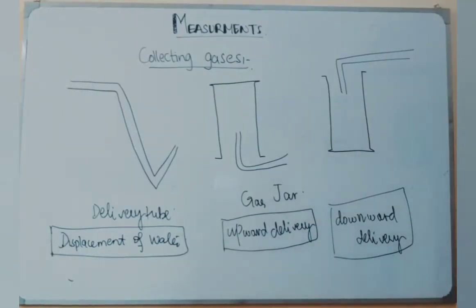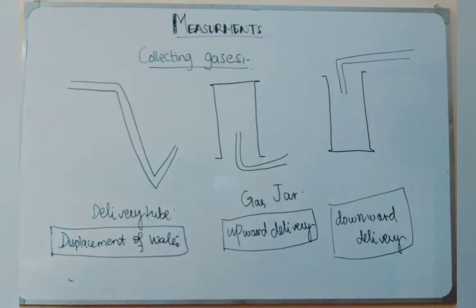Now we will discuss those gases which are heavier or lighter than air and are soluble in the water, can be collected by the upward delivery and the downward delivery. As the diagram you can see on the board is the upward delivery. So that method is usually used to collect the soluble gases, which are the gases which are soluble in water and which are less dense than air, such as ammonia.